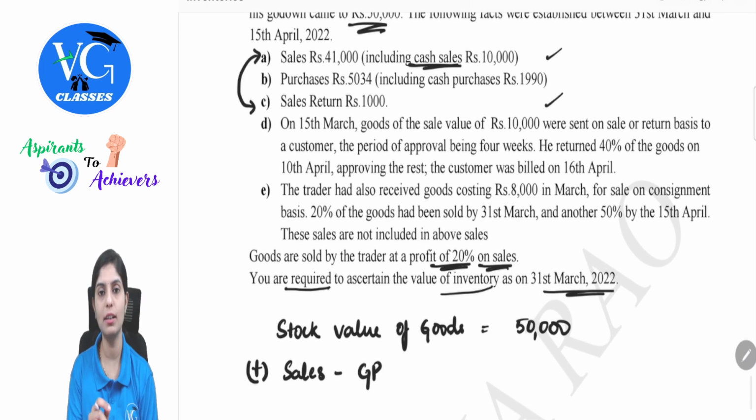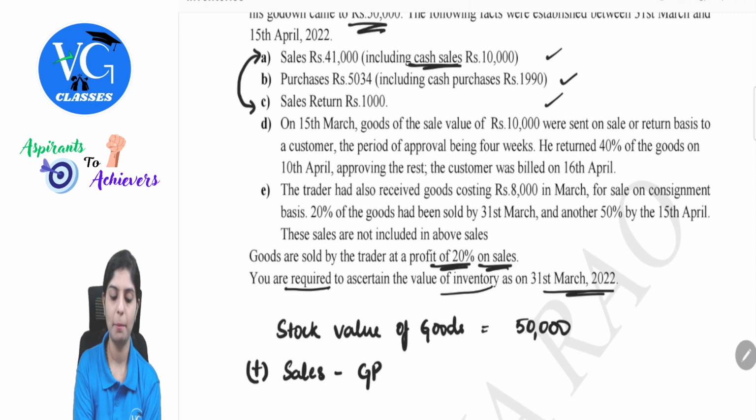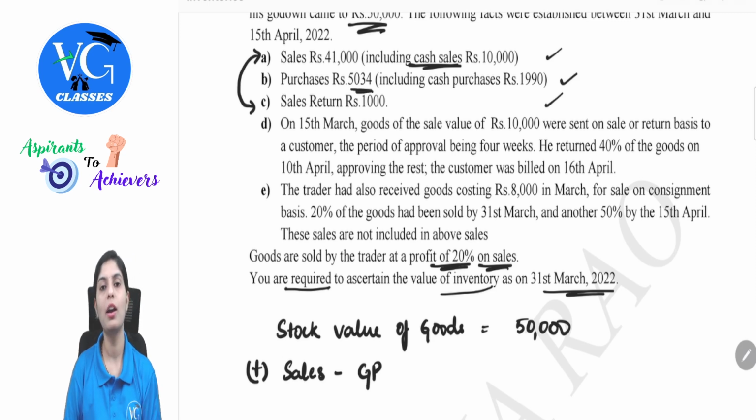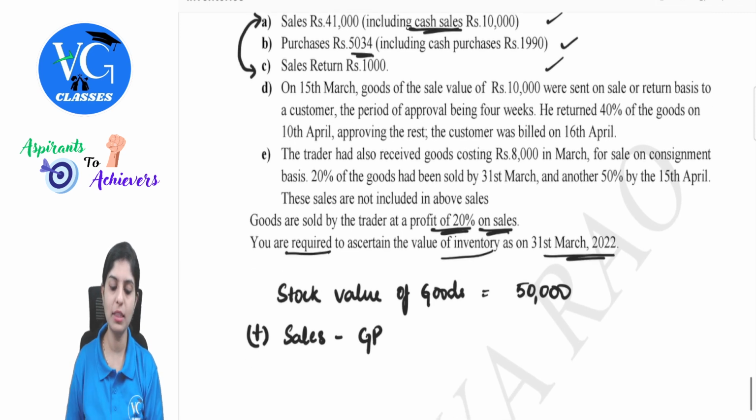So we will write down the values. First, we will consider what all information is given in the question. Then there is purchases. Again here cash or credit purchase doesn't matter. Purchases 5034. Purchase happened between 31st of March to 15th April. Should that impact my value of stock as on 31st March? No. So what will I do? I will subtract.